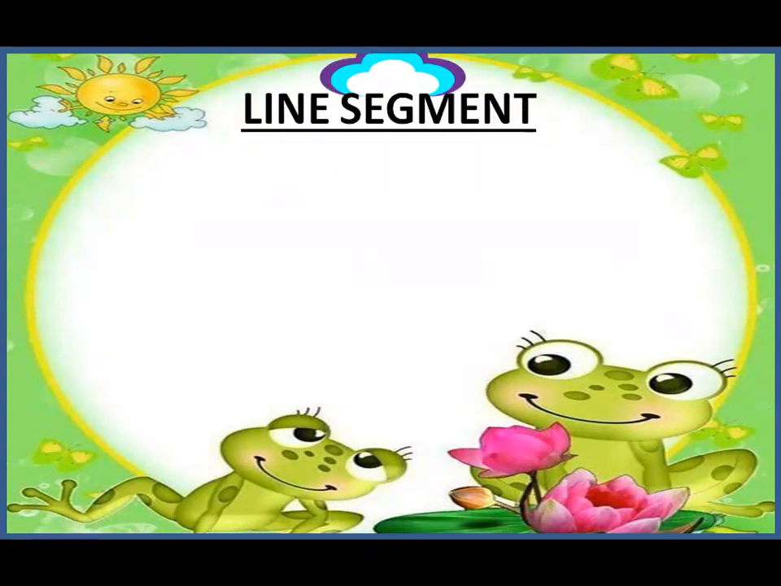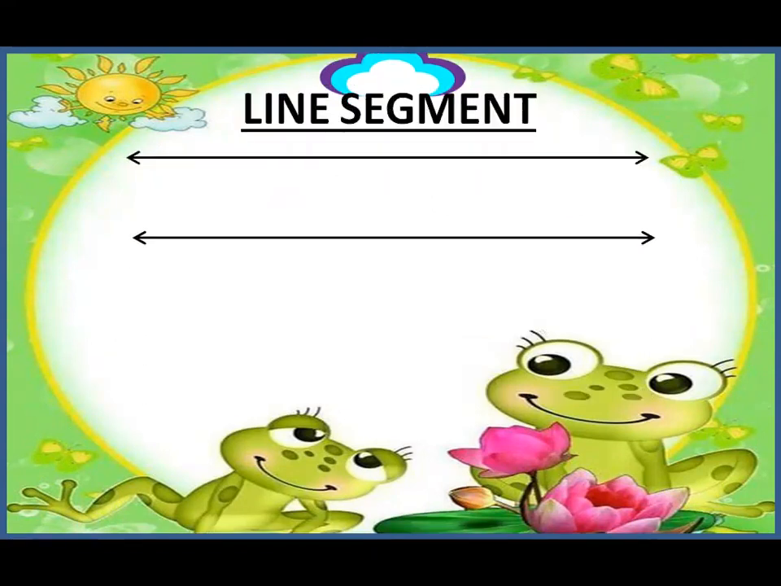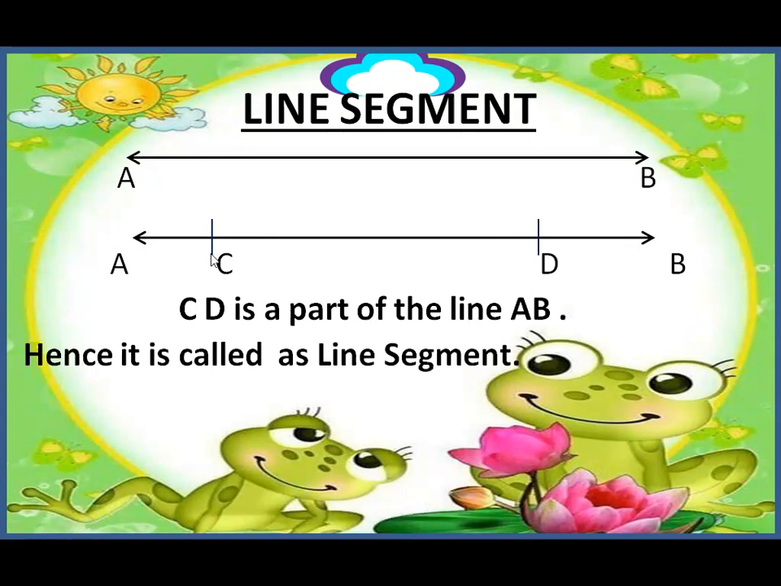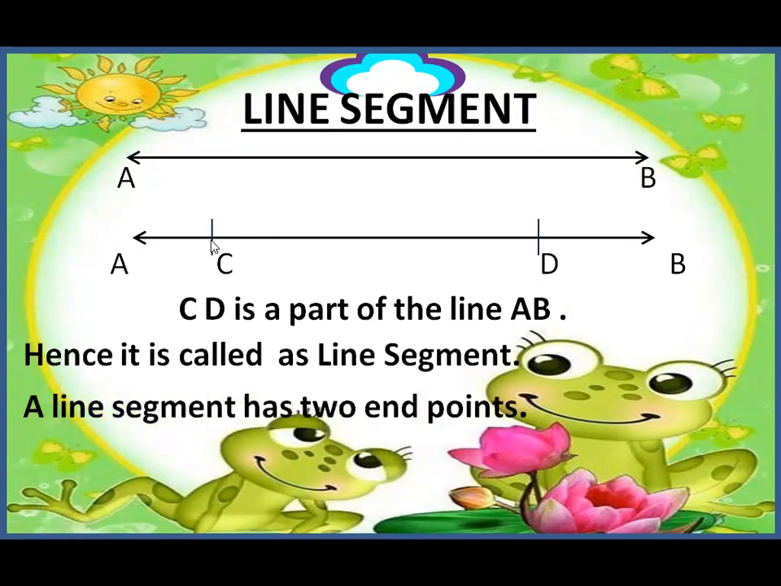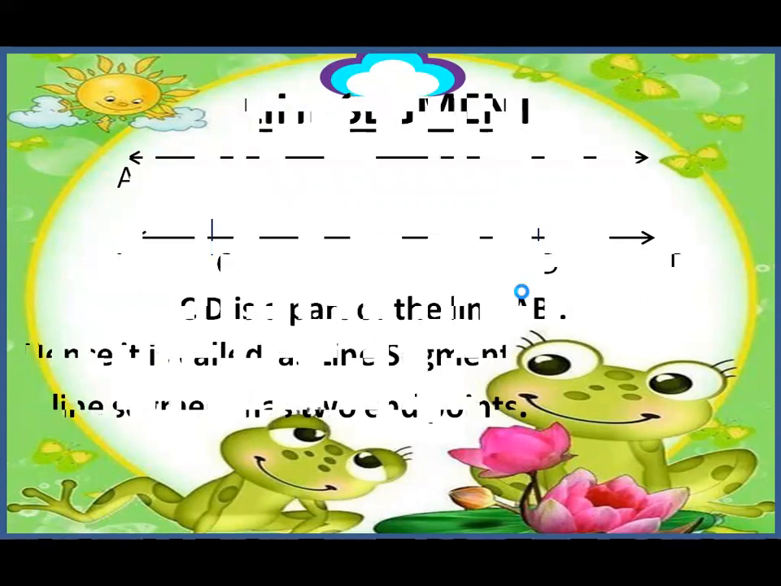So next we'll see what is a line segment. So we know this is a line. So a part of a line is called as a line segment. So CD is a part of a line AB. So CD is the line segment. The line segment has two end points. So it is the end. You cannot extend it more. Exactly you can measure and you can get the measure of a line segment.